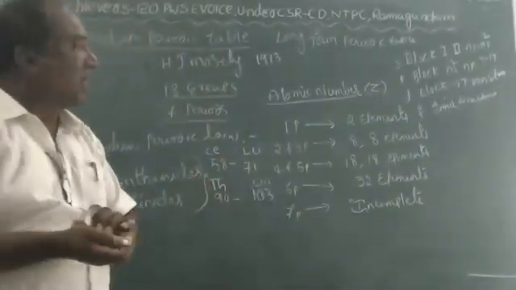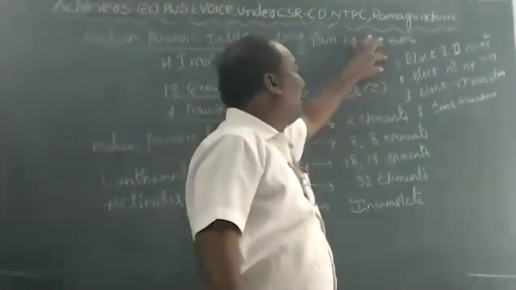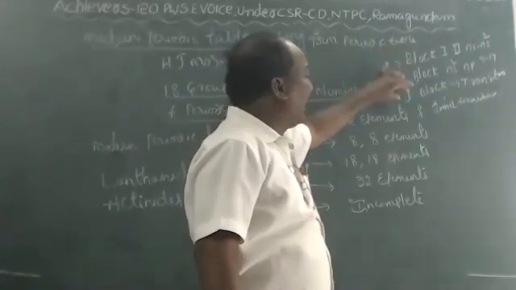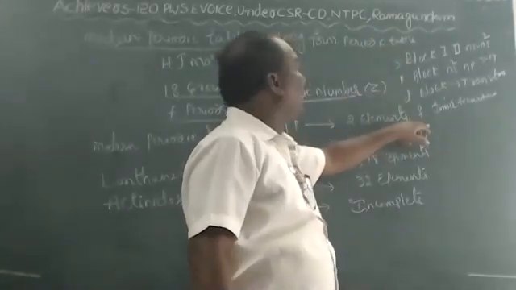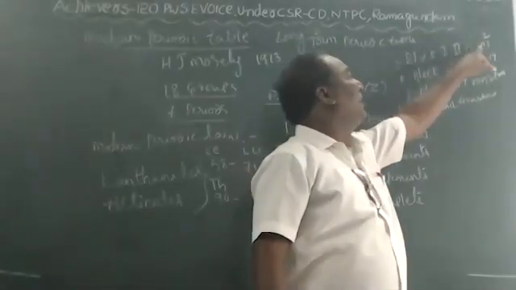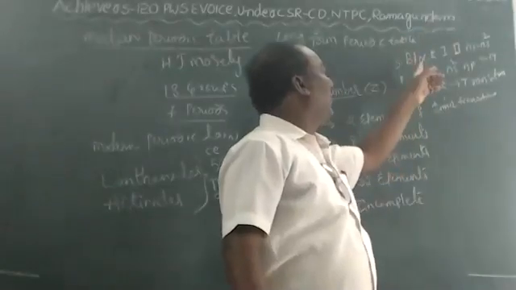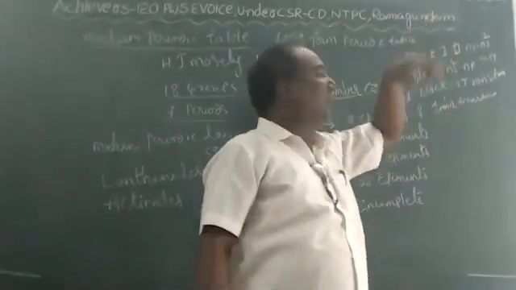So according to electron configuration, elements are classified into 4 types. They are S block elements, P block elements, D block elements, and F block elements. S block elements means electron configuration ns1 to ns2. The element is called an S block element. It belongs to group 1A and group 2A.